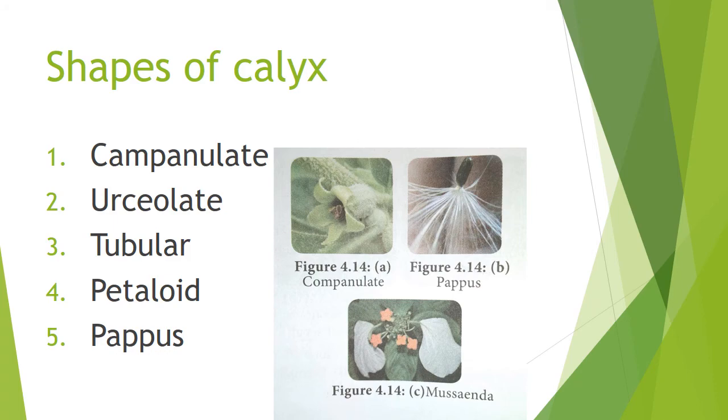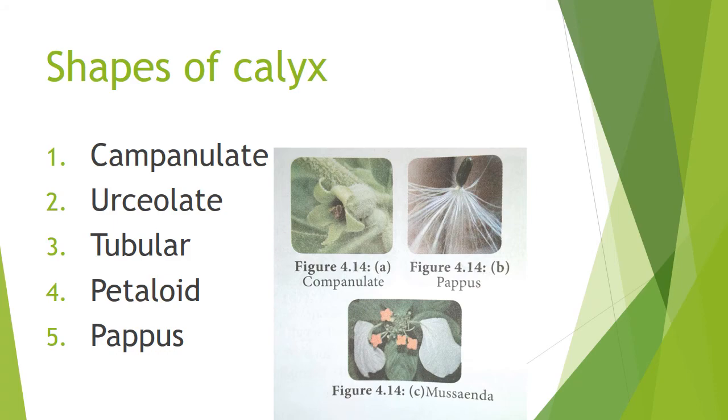Then the colorful calyx is called petaloid. Then finally, hair-like structure of calyx is called pappus. So what are they? Campanulate, urceolate, tubular, petaloid, pappus. These are the types of calyx.